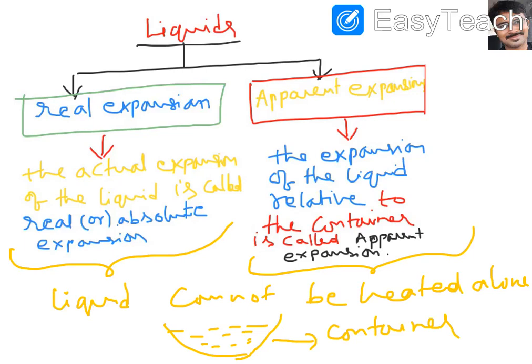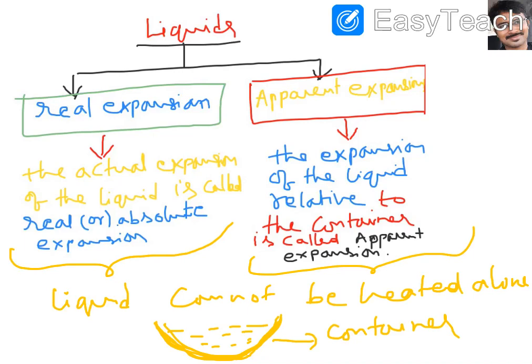Liquids don't have any shape of their own. Whatever the container shape we take, the shape of the liquid is also the same. Container shape is the liquid shape. Because liquids cannot be taken alone for heating, liquids can be heated only by taking some container.